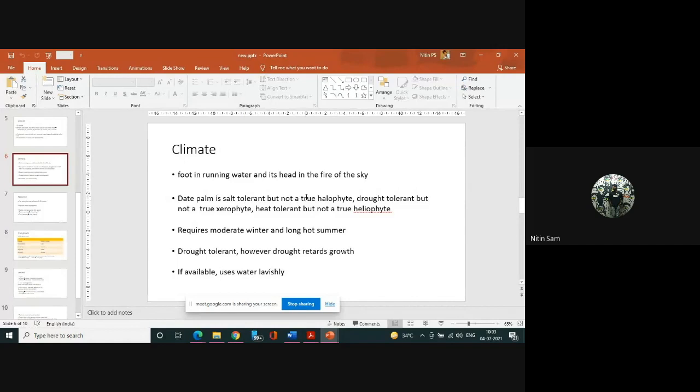If a plant is tolerant to salt, it is known as halophyte. If it is heat tolerant, it is heliophyte, helio means sun.